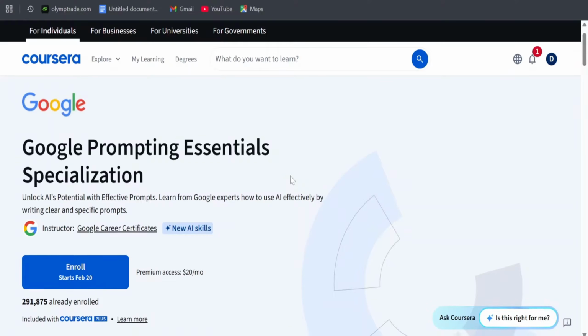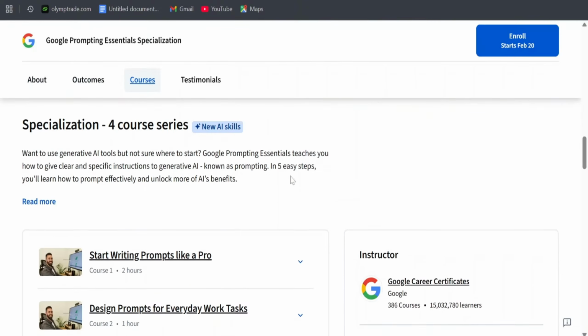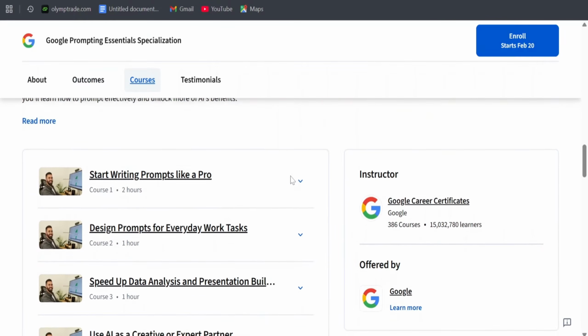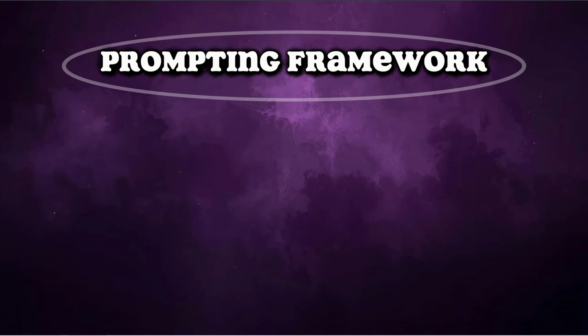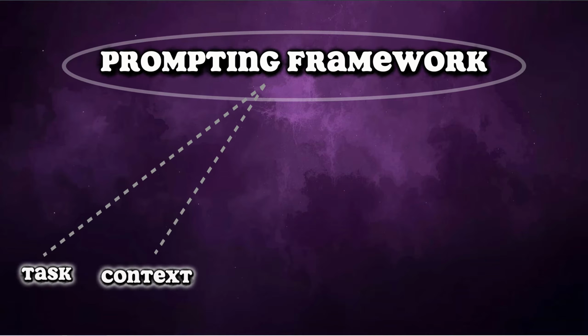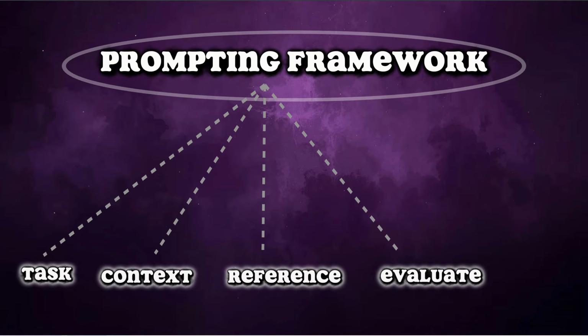So in the next couple of minutes, I'll be showing the exact framework from Google's 9 hours prompting essential course that turns beginners into power users. So instead of hoping AI gives something good, you can predict the results before you even press enter. So we'll be starting with the framework structure suggested by the Google developer team and how to get the best output from these large language models, which are the task, context, references, evaluate, and iterate.